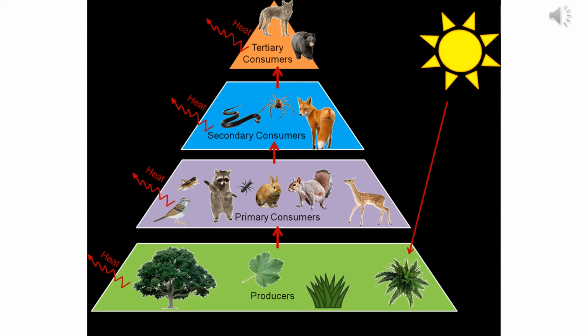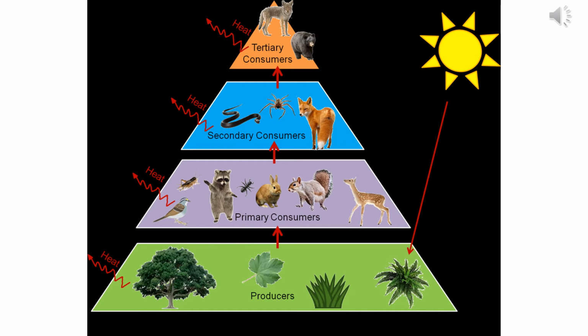We all know about a pyramid. A pyramid looks like the shape that is presented on the screen. Now all these animals that we have known about, that is the producer, primary consumer, secondary consumer and tertiary consumer, we can arrange them at different levels of the pyramid.